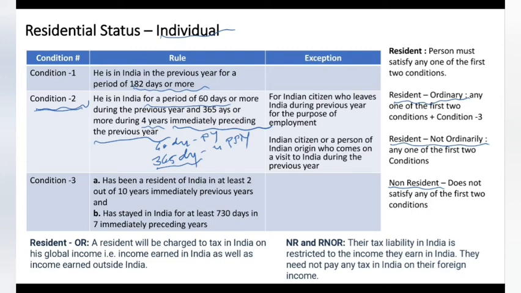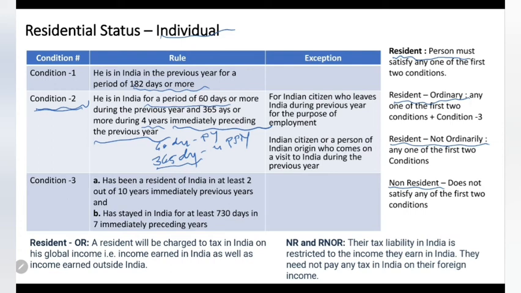These two are very important. Based on this, we will classify a person as resident or non-resident. If any one of the basic conditions, 1 or 2, is satisfied, then the person will be called a resident.